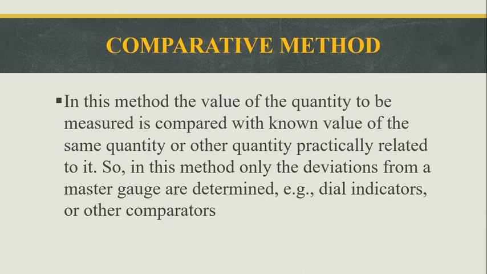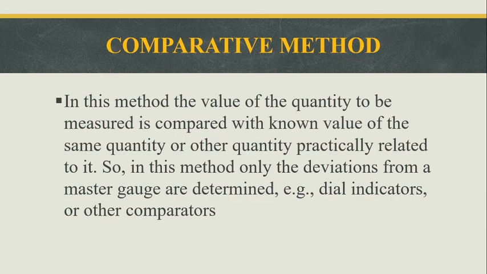The next one is the comparative method. In this method, the value of the quantity to be measured is compared with the known value of the same quantity or other quantity particularly related to it. So in this method, only the deviations from the master gauge are determined. Example, dial indicators or other comparators. The value of the quantity to be measured is compared with the known value of the same quantity.